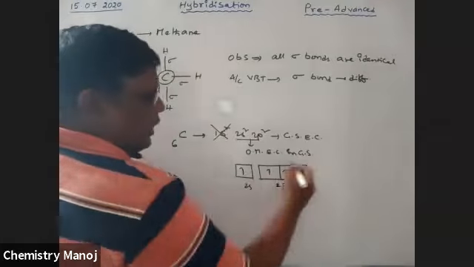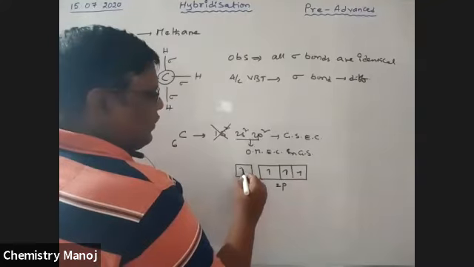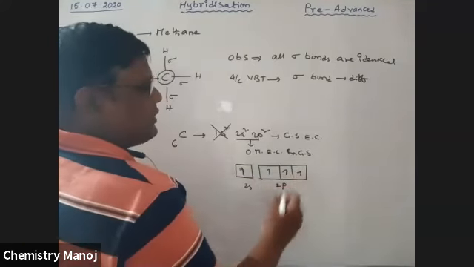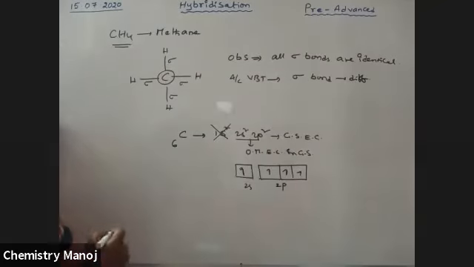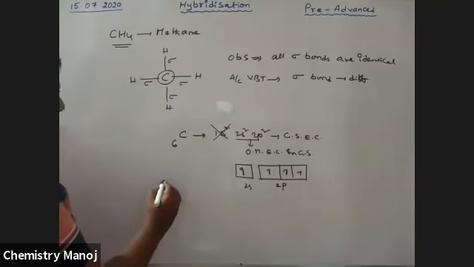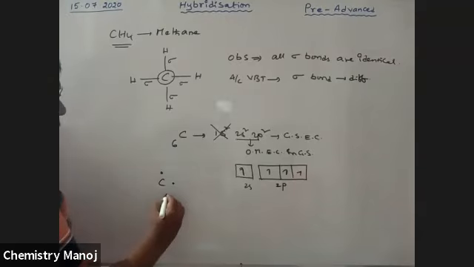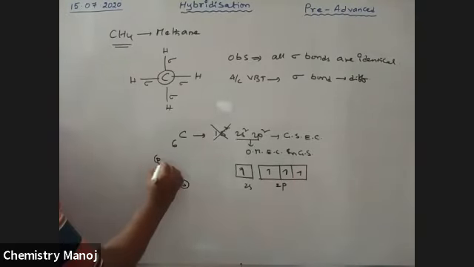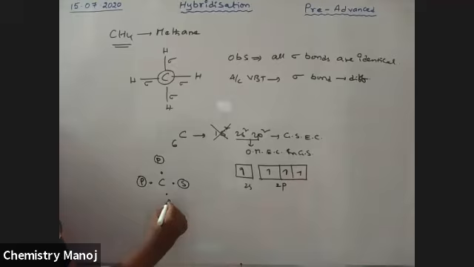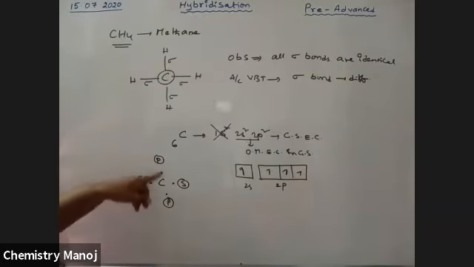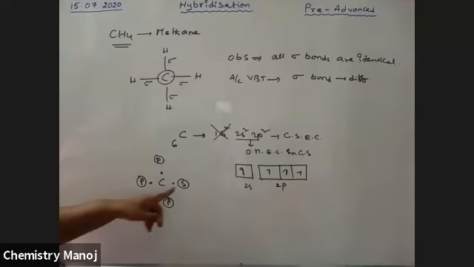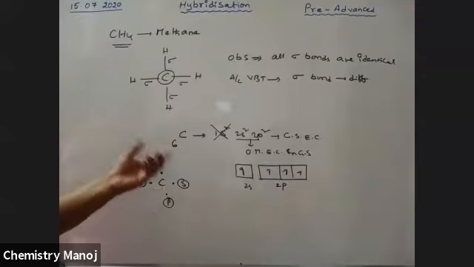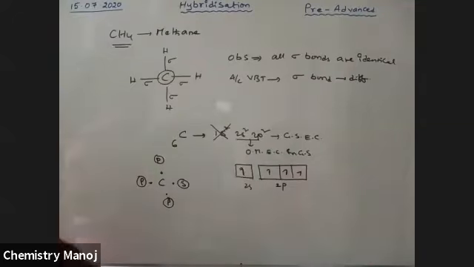Now 4 unpaired electrons are there: 1 from the s orbital and 3 from the p orbitals. These 4 unpaired electrons, in the s orbital and the p orbitals, are involved in bond formation with the s orbitals of hydrogen.